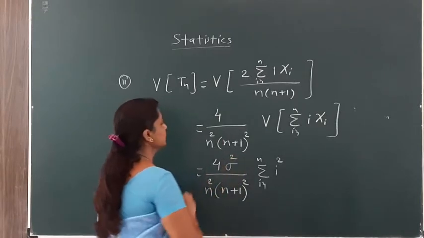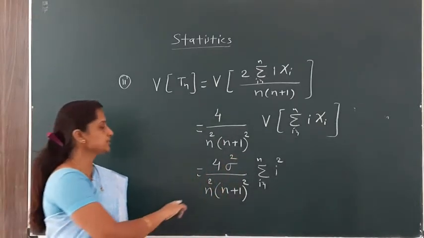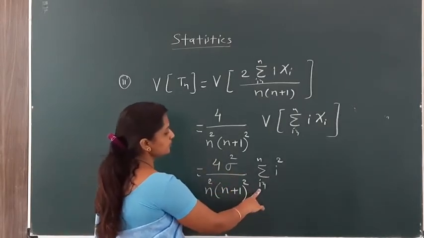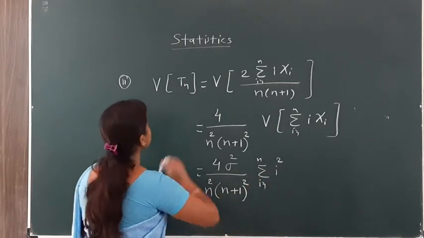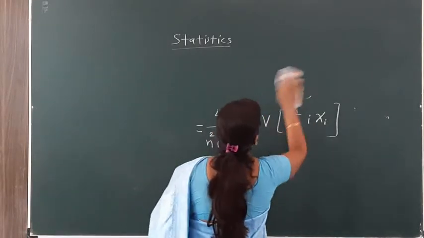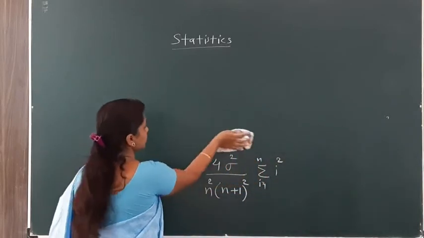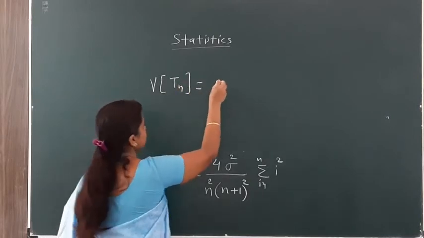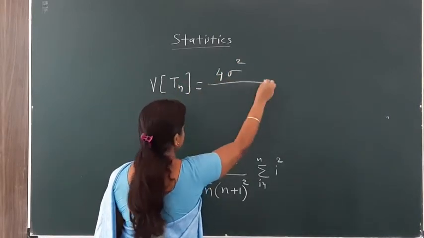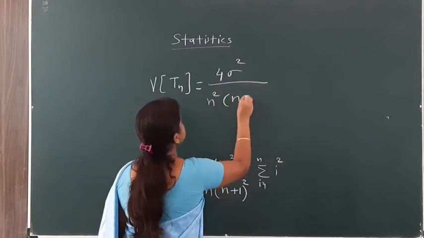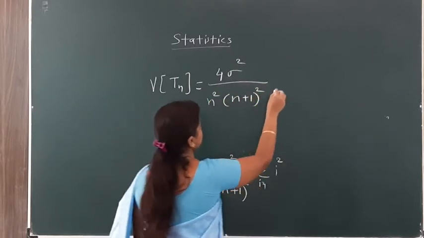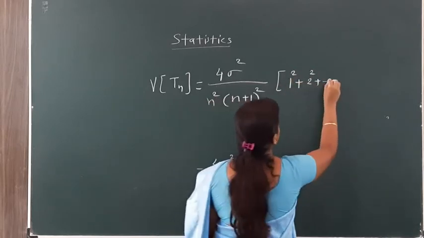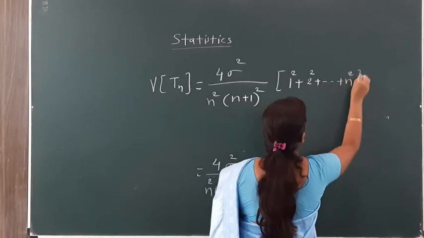Instead of writing two steps, I can change only this step: 4 sigma square, these constants are taken outside the summation, so summation i square. Now we have to take the sum of this i square, with i running from 1 to n. So the variance of Tn is equal to 4 sigma square divided by n square into n plus 1 bracket square, times summation i square, meaning 1 square plus 2 square plus 3 square and so on up to n square.